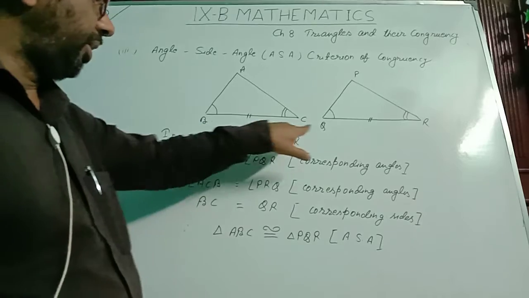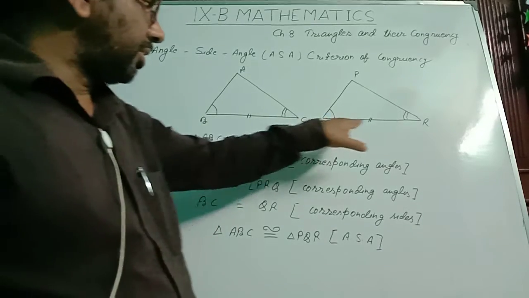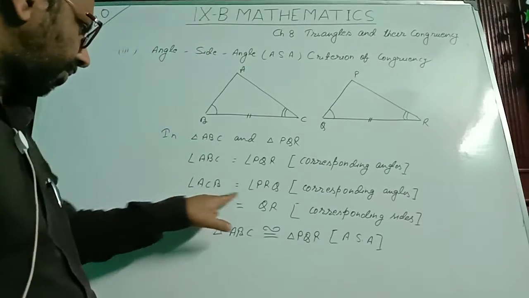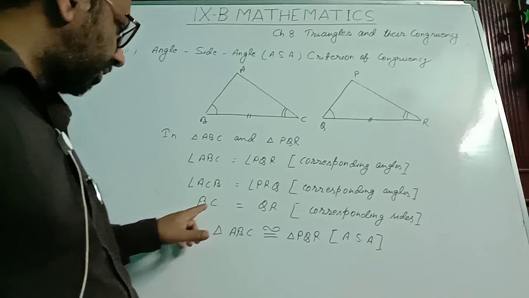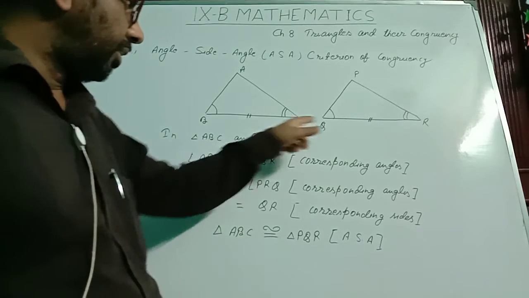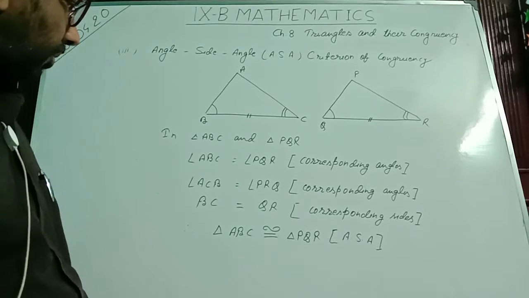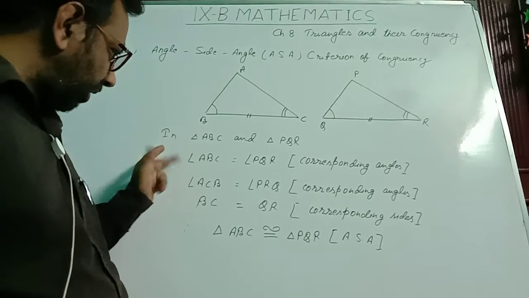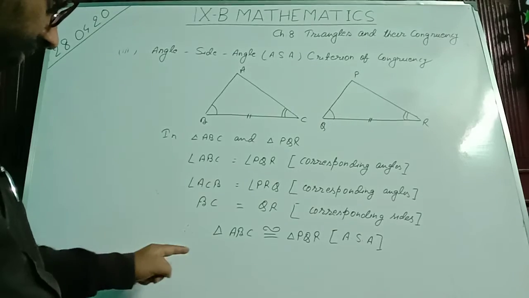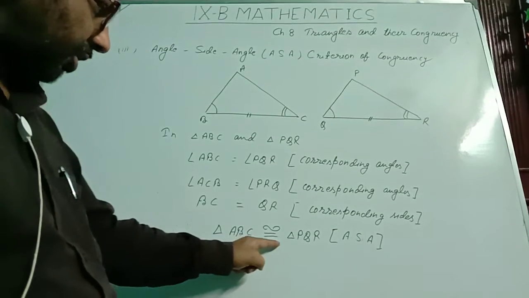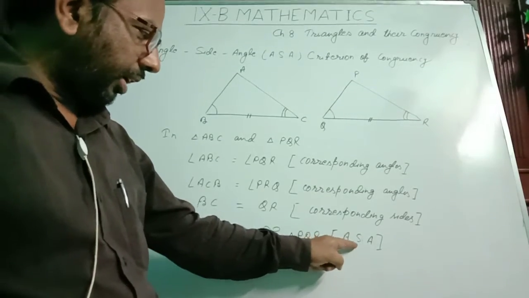Here angle B, angle Q, these two are equal. Angle C, angle R, these two are equal. And the side including these two angles, that is BC and QR, this is also a corresponding side, these two are also equal. So under these three conditions, 1, 2, 3, we can say triangle ABC is congruent to triangle PQR, and in bracket we will write rule ASA.